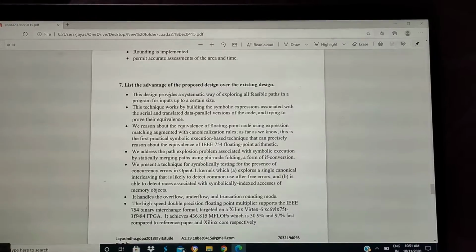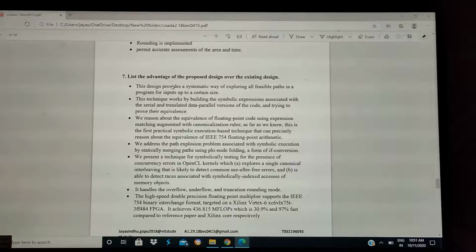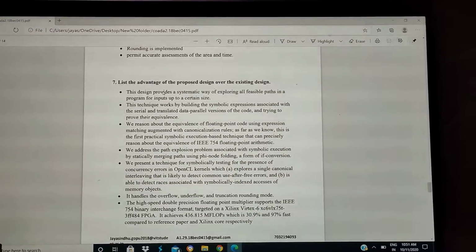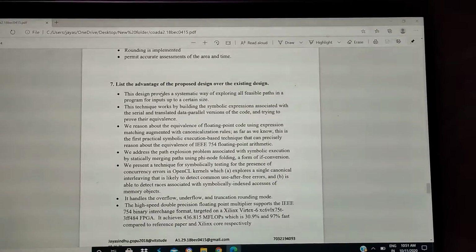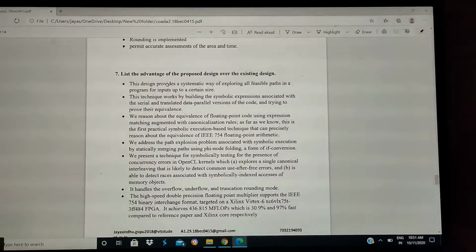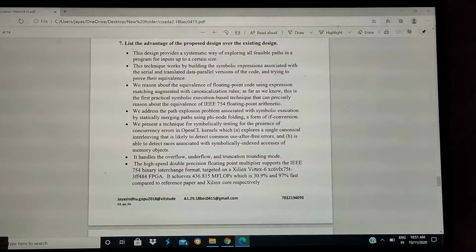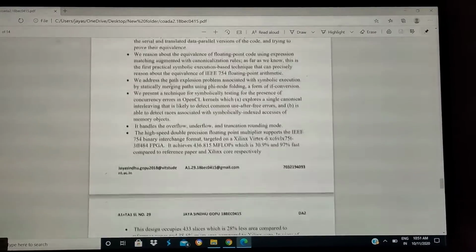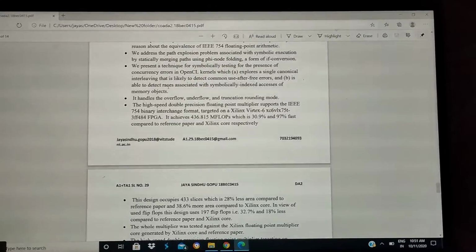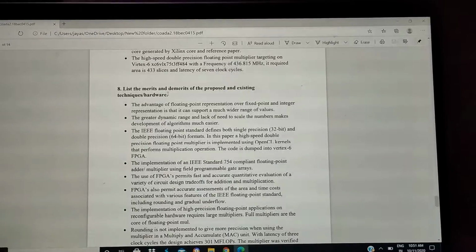So the advantage of the proposed design is that it provides a systematic way of exploring all feasible paths. It is about equivalence of floating point code using expression matching augmented with canonicalization rules. We address the path explosion problem associated with symbolic execution. It handles overflow, underflow and truncation rounding mode. The high-speed double precision floating point multiplier supports the IEEE 754 binary interchange format, and there are many advantages to this.